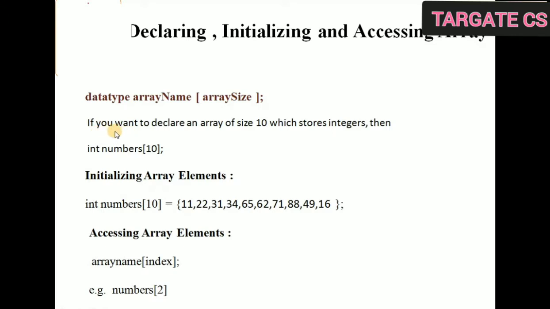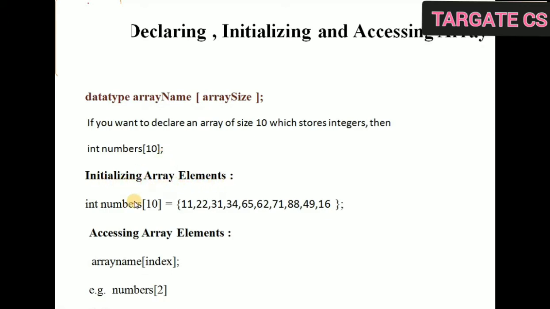So consider if you want to declare an array of size 10 which stores integers, then how to write this? First of all, give the data type. Now what kind of data you want to store? Integers. So data type would be int. Then is a valid array name. I have taken here numbers, right? Then is size. As we are given with the size 10, so here we will write 10. Then termination by semicolon.